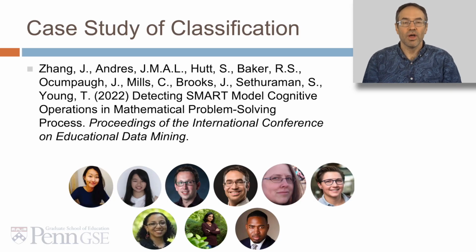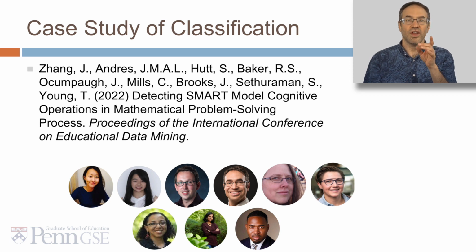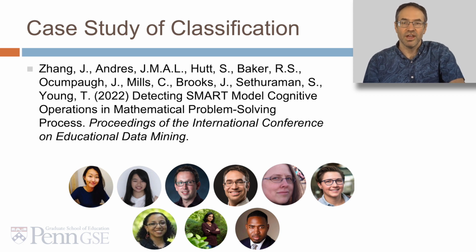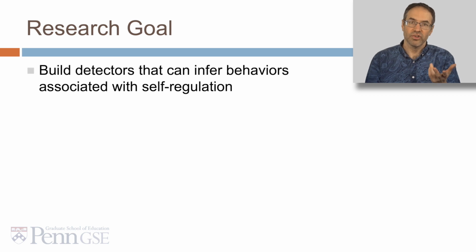So, this example comes from Zhang et al. Proceedings of the International Conference on Educational Data Mining 2022, Detecting SMART Model Cognitive Operations in Mathematical Problem-Solving Process. And like most contemporary work today, it's got a bundle of co-authors. The goal of the study was to build detectors that can infer behaviors associated with students' self-regulation.